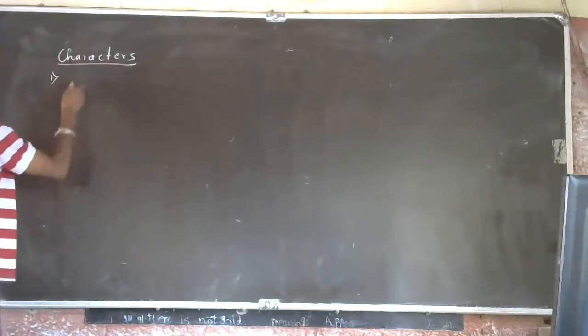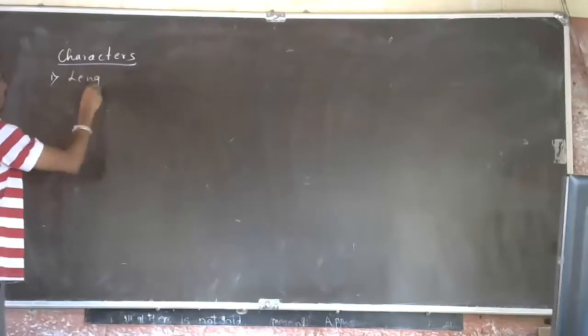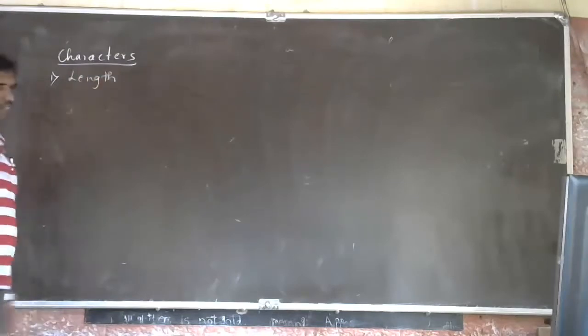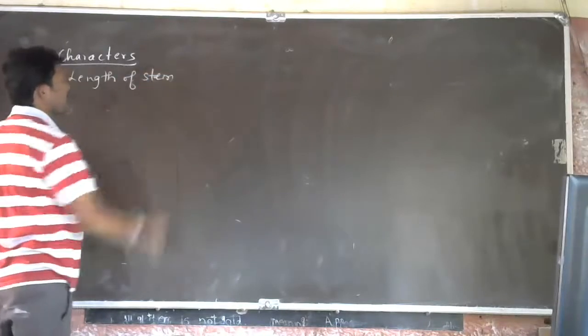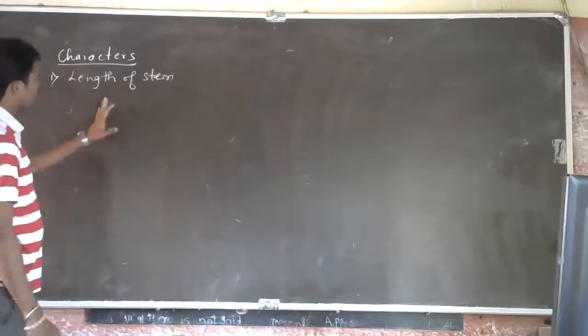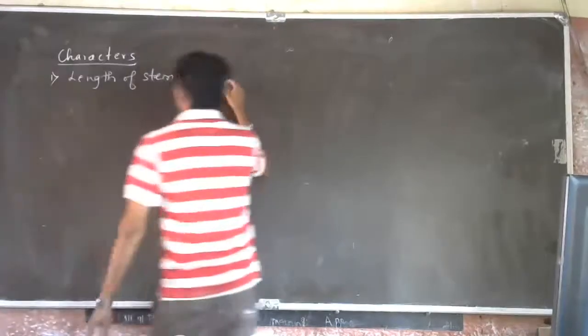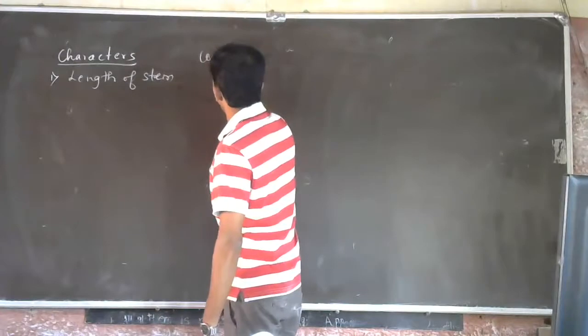See, first we consider the length of the stem, one character. It has two contrasting forms.